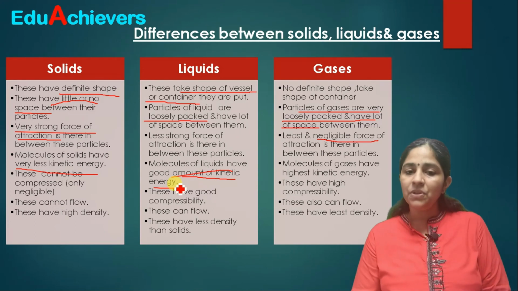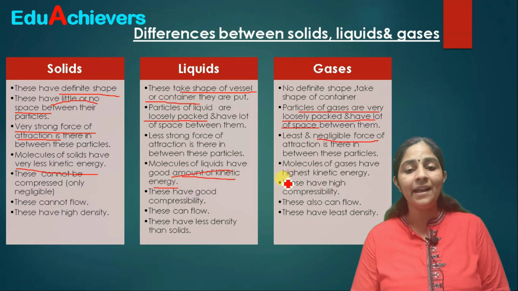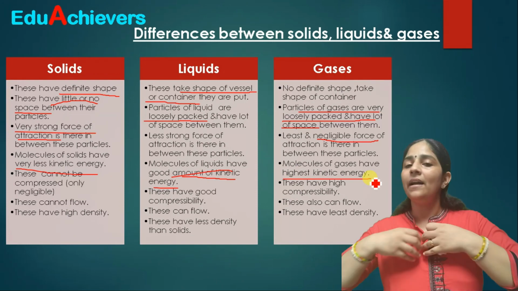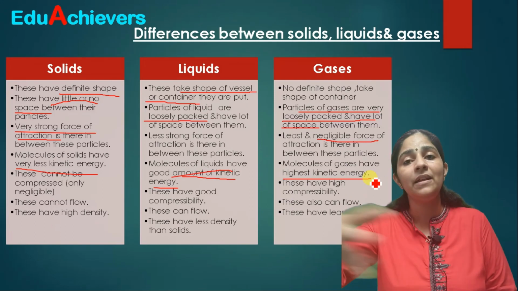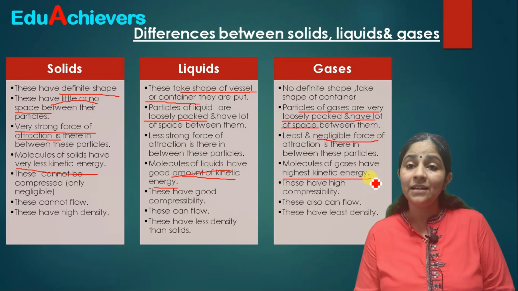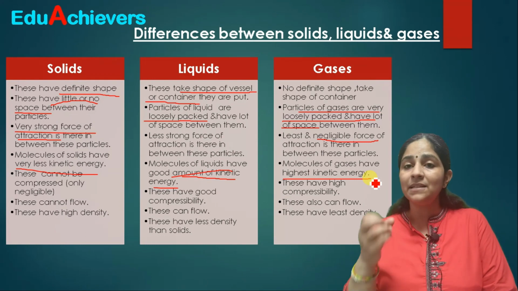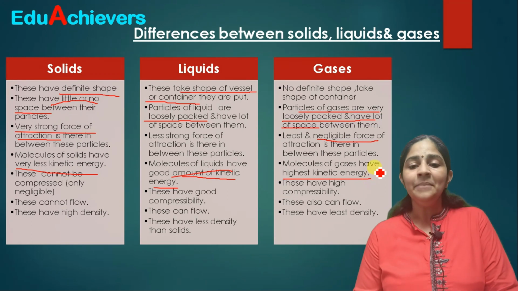And the gas molecules have very high kinetic energy, and that is the reason the gas particles go very far away from each other. They spread very far. That's the reason gases spread very fast: their particles have very high kinetic energy.